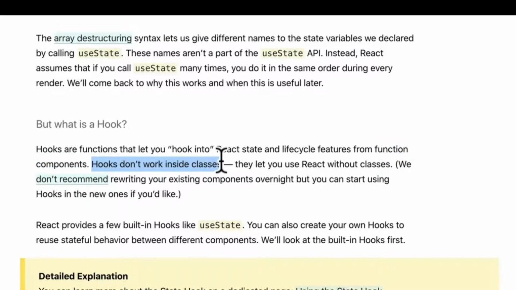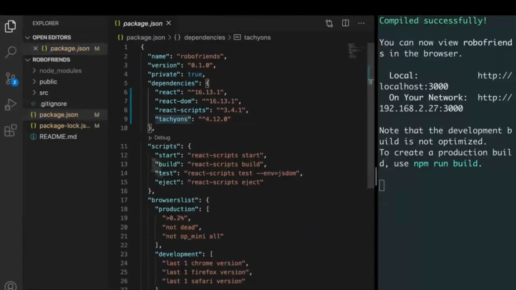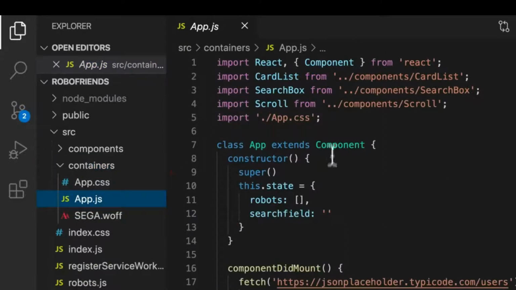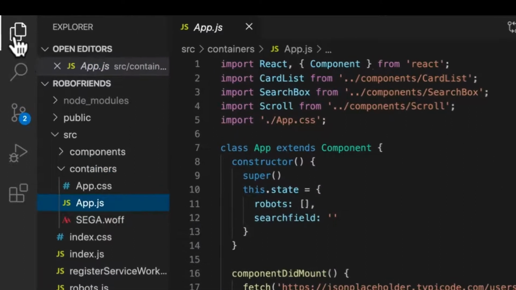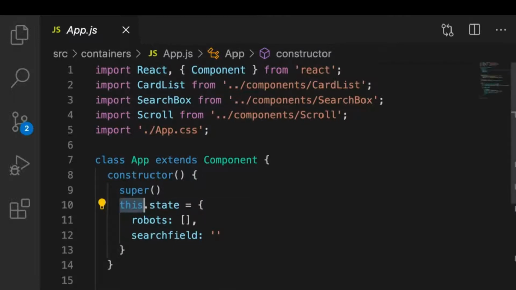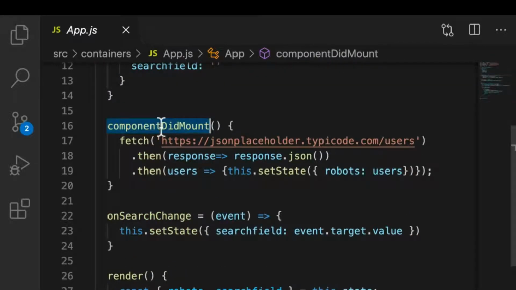And that's the thing. If we go to our container, the app.js, let's minimize this. There you go. The app.js is using a class component. And remember, hooks are a way for us to avoid using classes so that we can avoid the super keyword, the this keyword that some people find confusing. Even things like componentDidMount, these lifecycle hooks that sometimes can get confusing.